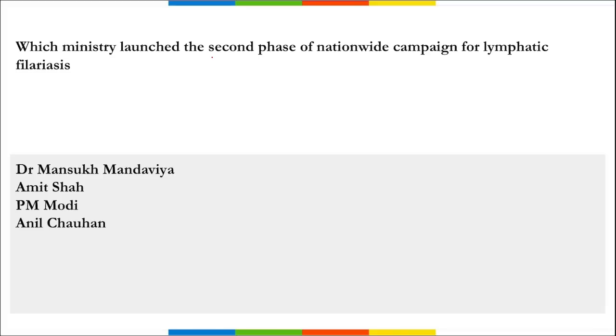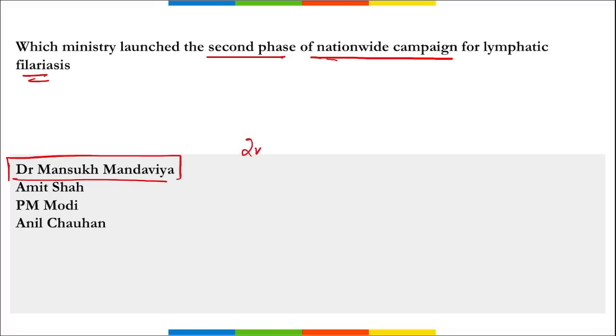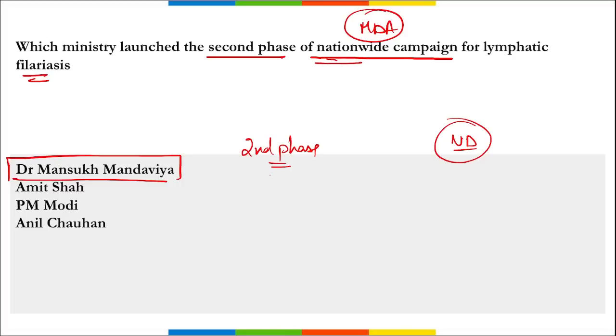Next, which ministry launched the second phase of the nationwide campaign for lymphatic filariasis? Remember, Dr. Mansukh Mandaviya, who comes under the Ministry of Health and Family Welfare, inaugurated the second phase of the annual nationwide mass drug administration campaign for lymphatic filariasis, and it was launched in New Delhi. Right? Under this second phase, 81 districts in 9 epidemic states such as Assam, Bihar, Chhattisgarh, Jharkhand, Karnataka, Maharashtra, Odisha, Telangana and UP will be covered.